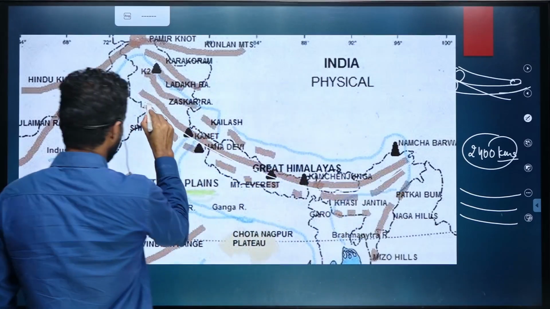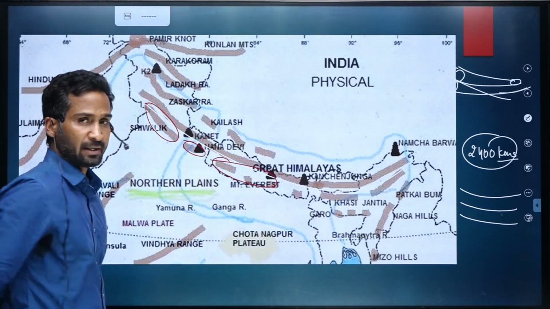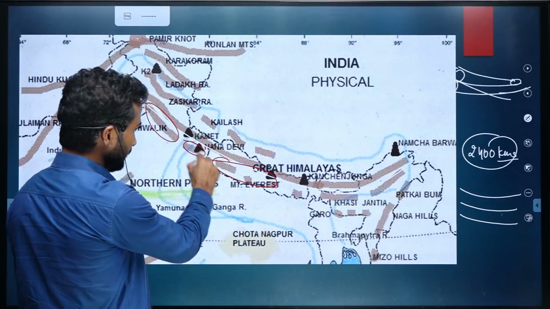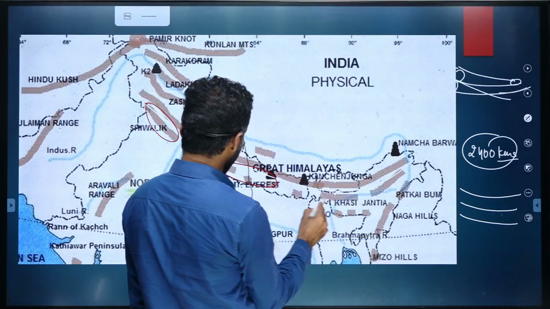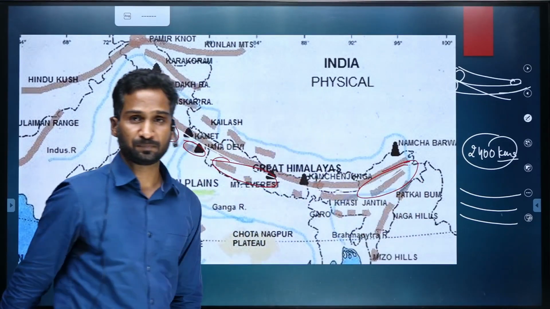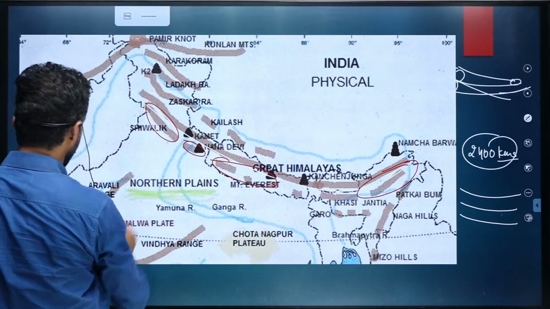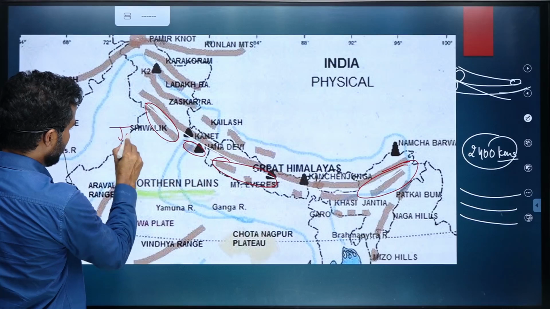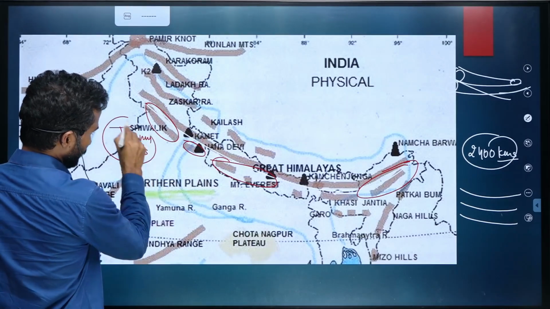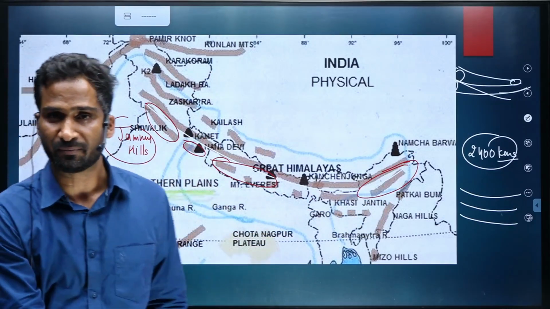If you look at this Shivalik part, it is extended into different regions, starting from Jammu and Kashmir, then Uttarakhand, and then extending up to Arunachal Pradesh. So this is a single range which is Shivalik, but they have different names in different parts.